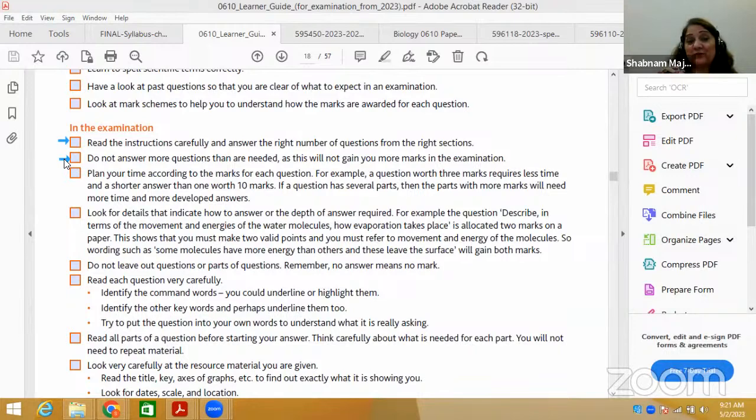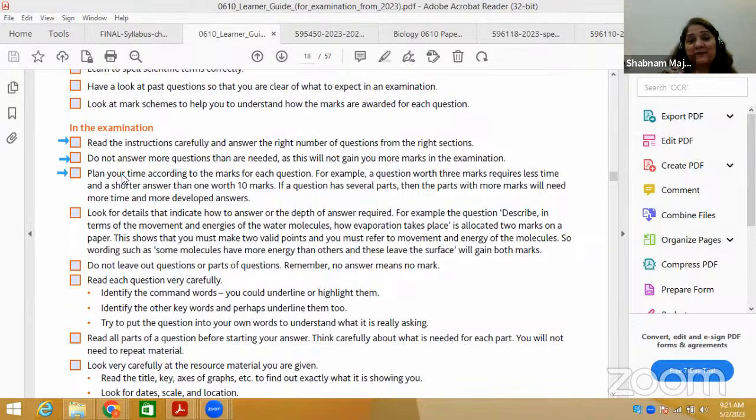Another very important point is that do not answer more questions than are needed. But obviously, there is no choice in your paper in IGCSE and O-level anymore. You have to do all the structured questions. All questions are compulsory. So this will not gain you marks in the examination, but you have to do all the questions, so it's compulsory.